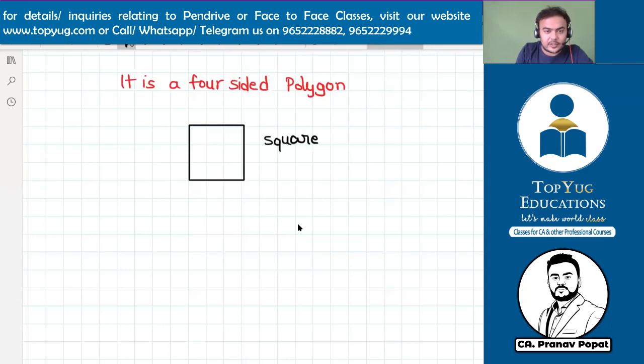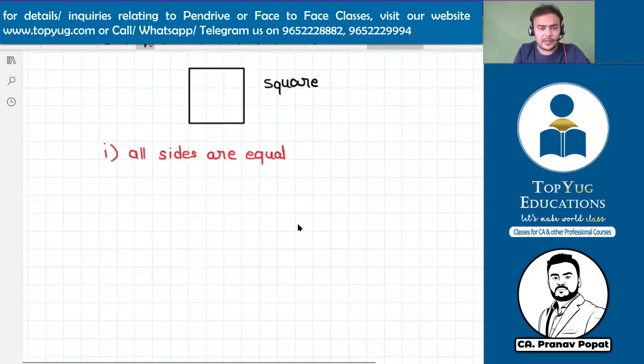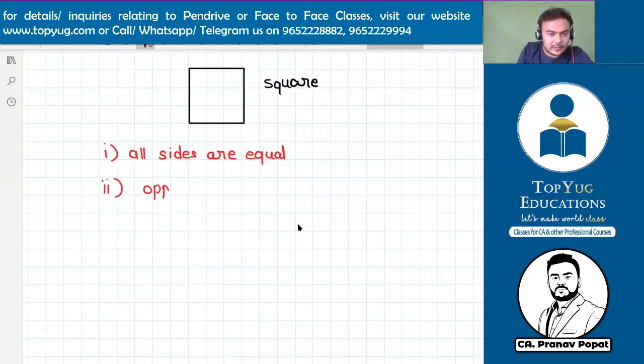What are the characteristics of a square? How can you say that it's a square? Point number one, all sides are equal. This you need to remember. Second, opposite sides are parallel. Suppose all sides have the same length, like 2 centimeters, 2 centimeters, 2 centimeters, and 2 centimeters.